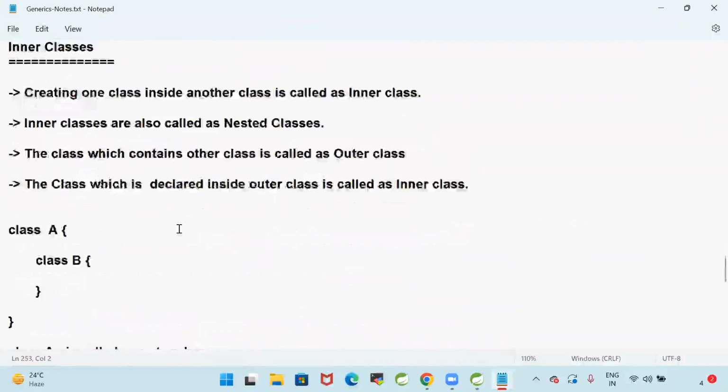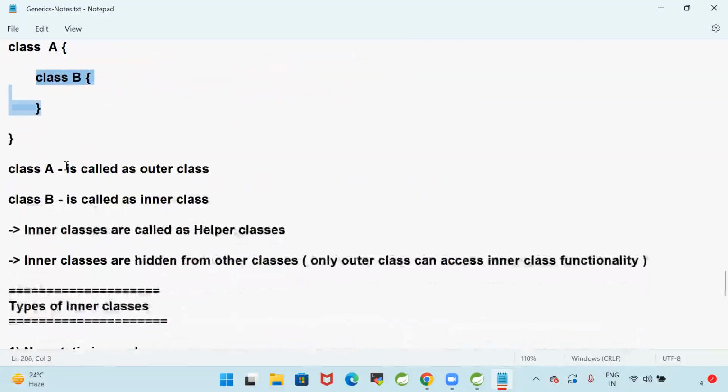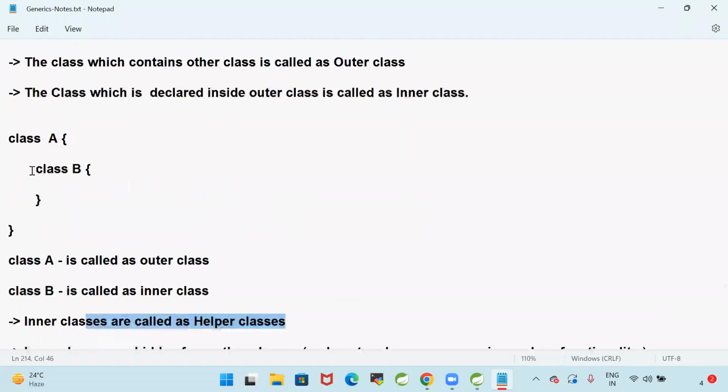Creating one class inside another class is called an inner class. There is an outer class and an inner class. Class A is called the outer class, and class B is called the inner class. Inner classes are also called helper classes. Class B's functionality can be accessed only by class A. No other class can access the functionality of class B.